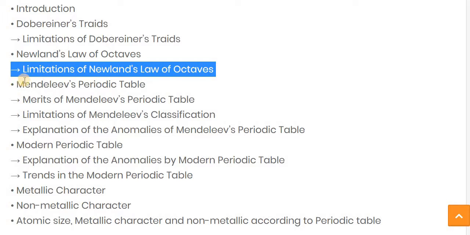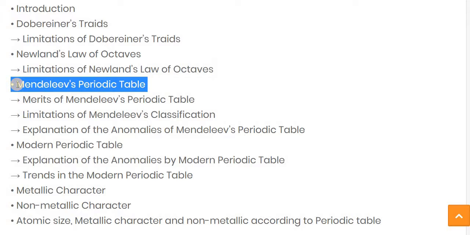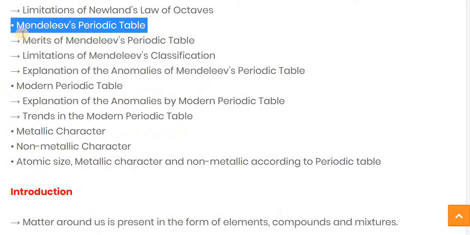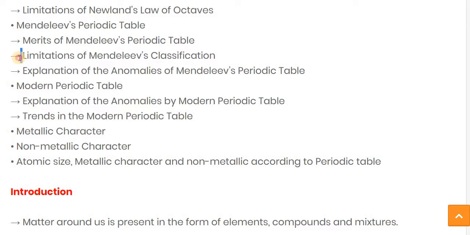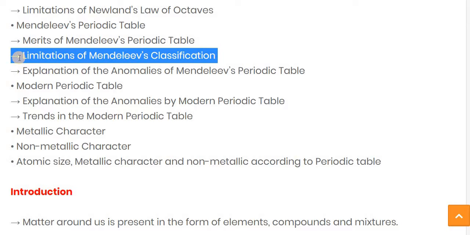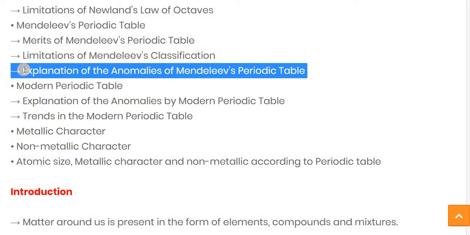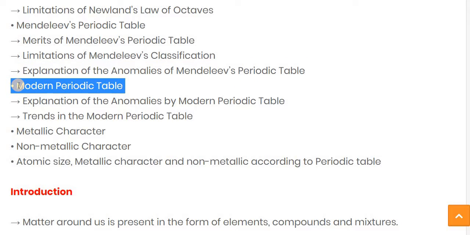Then later Mendeleev came and gave, for the first time, the concept of the periodic table. We will see the advantages, or merits, of Mendeleev's periodic table, and also its limitations, so we will see the limitations of Mendeleev's classification. Then the explanation of anomalies of Mendeleev's periodic table, and at last the modern periodic table came.